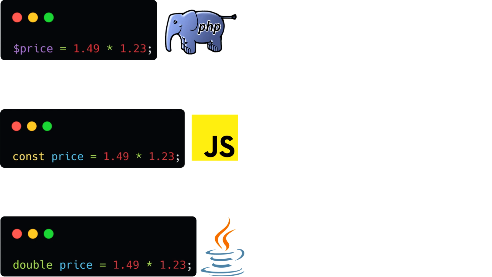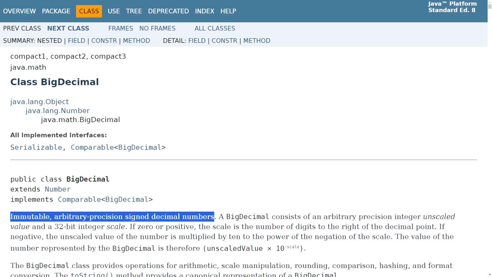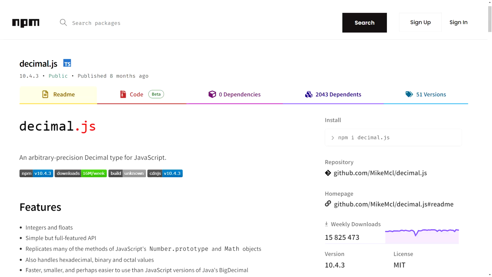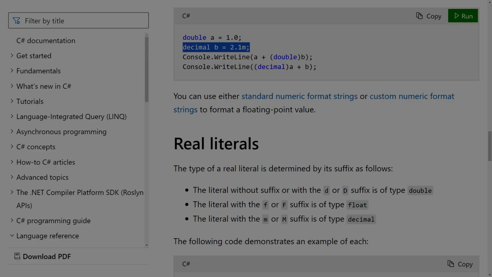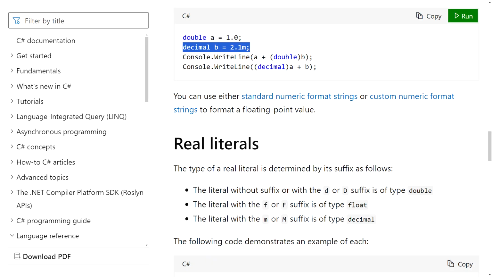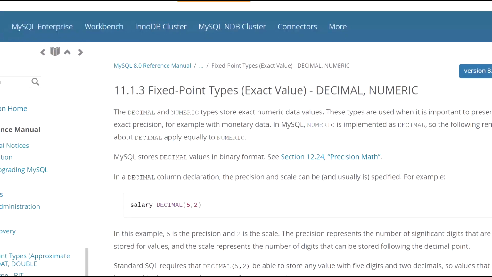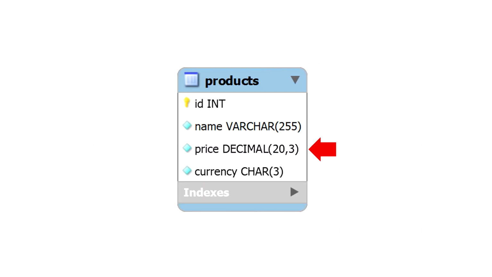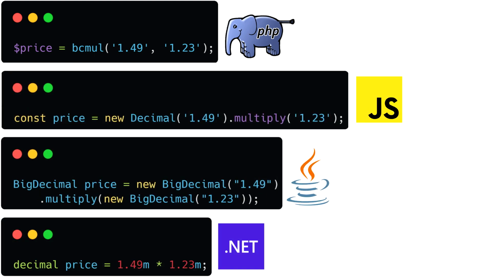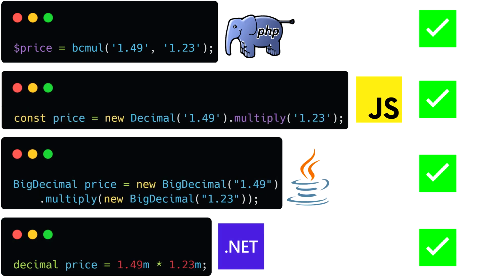Decimal types. In most popular programming languages, there isn't a decimal type you could use out of the box. Java has a BigDecimal class, JavaScript has dedicated libraries on NPM, PHP has extensions that have to be activated. On the other hand, C# has a decimal type and decimal literals with the M suffix. SQL databases support decimal or numeric types as well, so you only need to specify a proper type when creating a table column. To sum up, if you need precise decimal operations, you must use a dedicated decimal type.